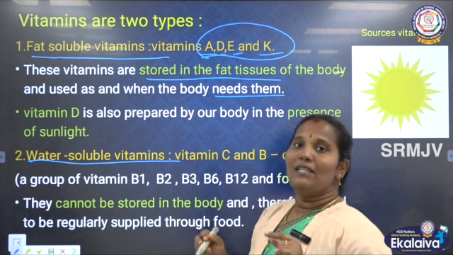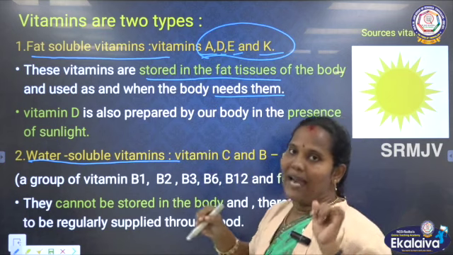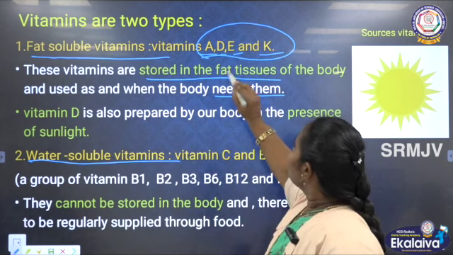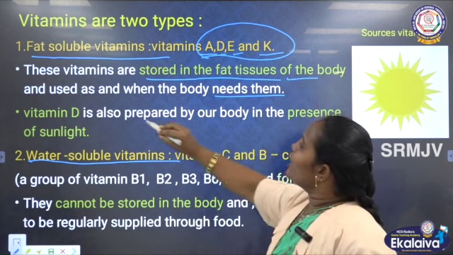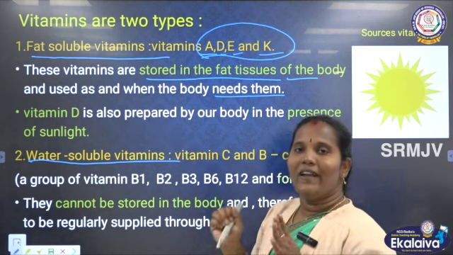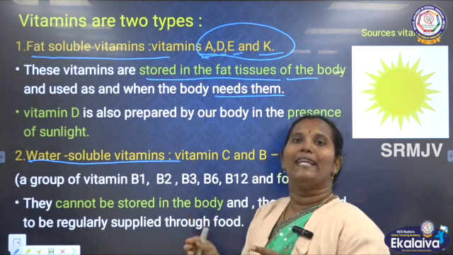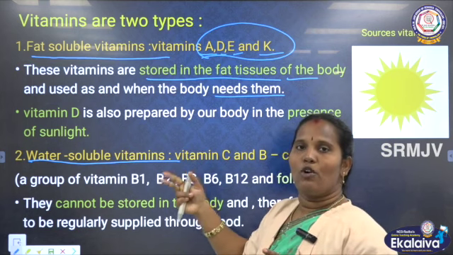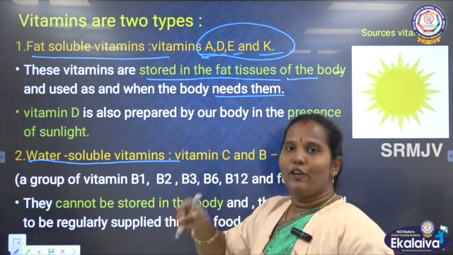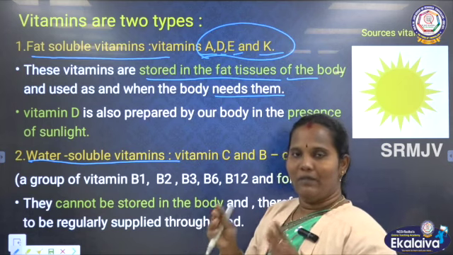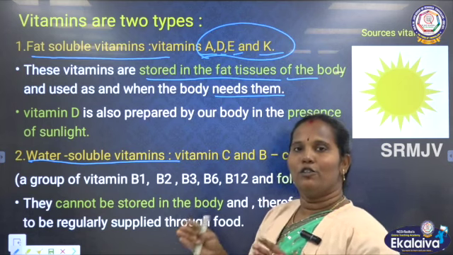These vitamins are dissolved with the help of the fat cells. When they are lacking in our diet, the stored vitamins are added into the blood and give the nutrition to the body.